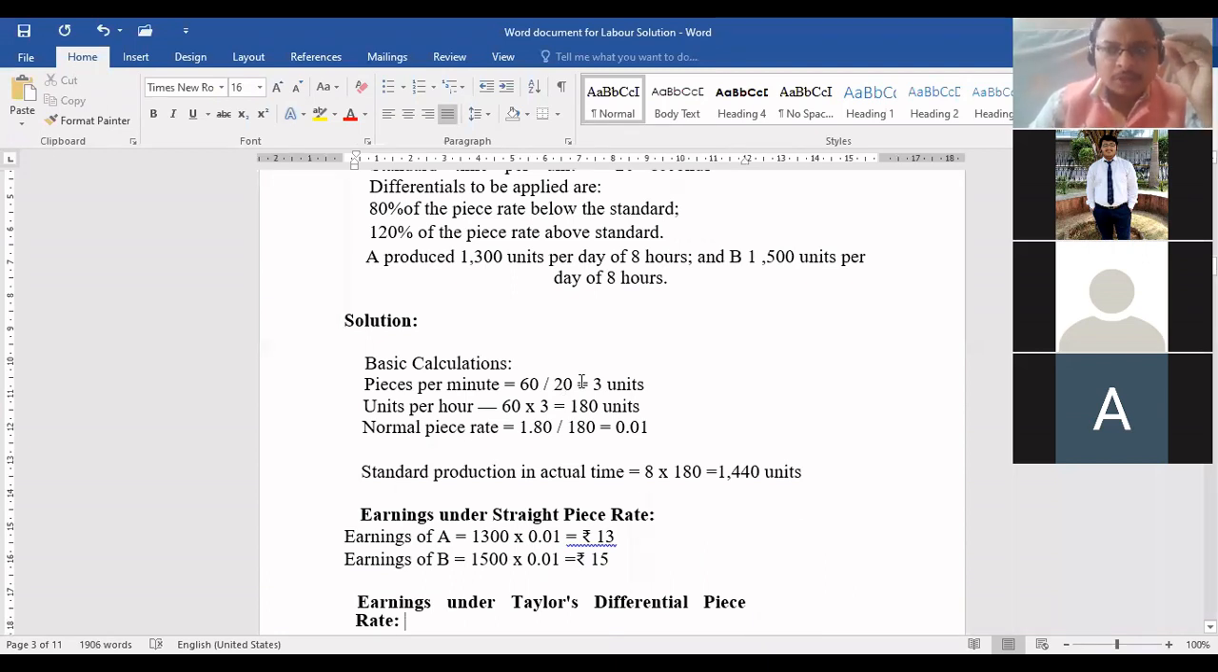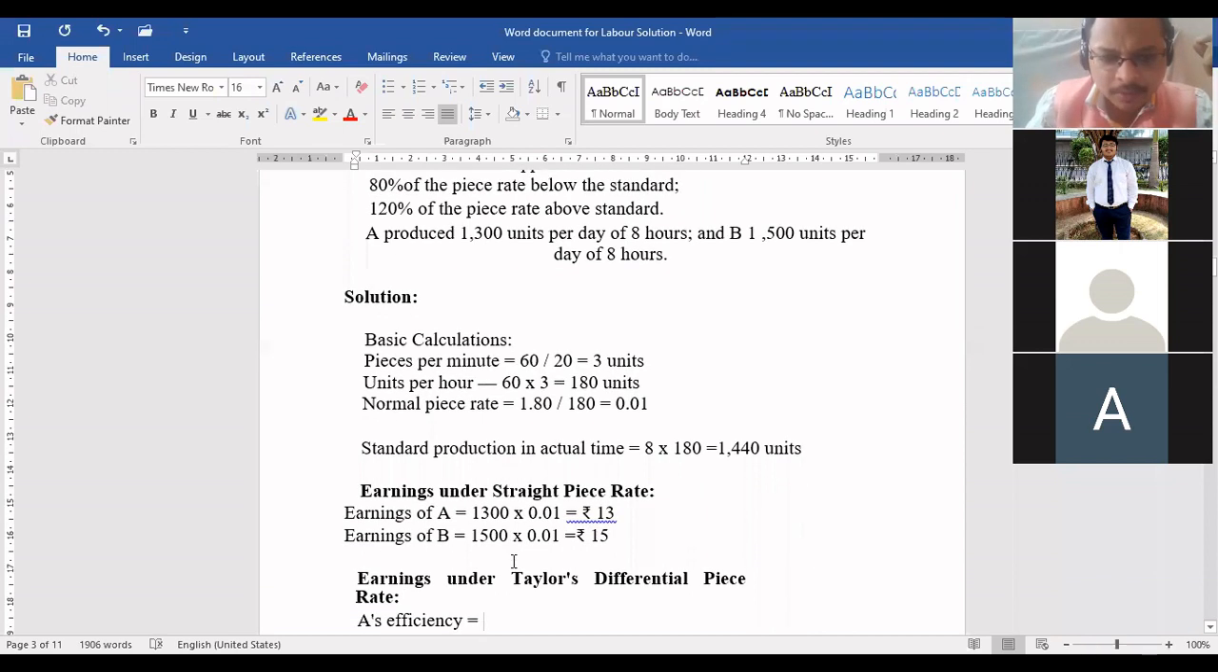So remember, for calculation of efficiency, those who are writing, just write this formula. For calculation of efficiency, the formula is output produced upon standard output multiplied by 100. That gives me the percentage of efficiency, to what extent my worker is efficient, to what percentage. That efficiency we have to calculate in percentage form. Okay, bacha? Now, can you calculate and tell me Mr. A's efficiency? What is the formula?